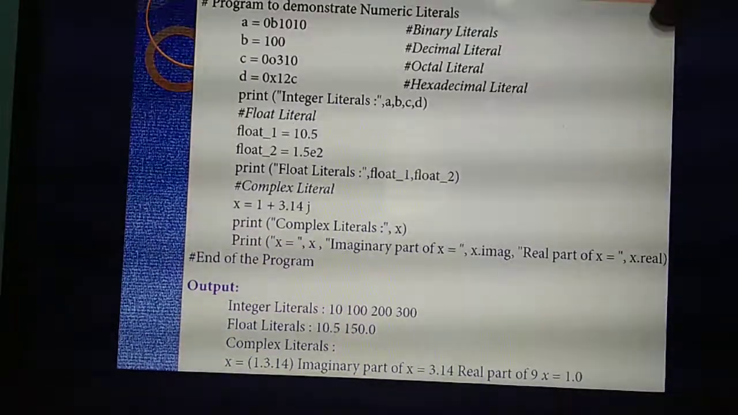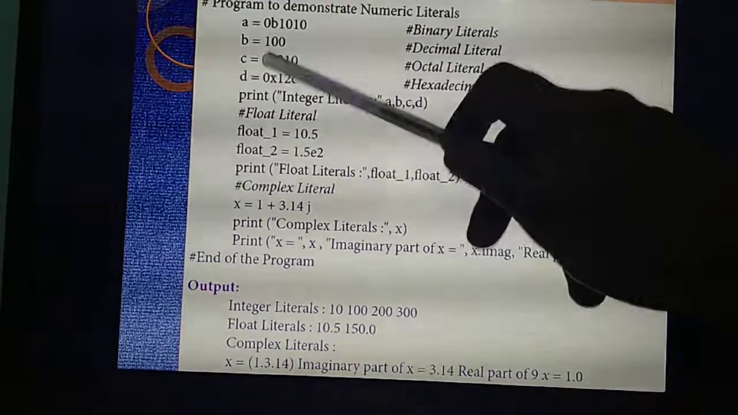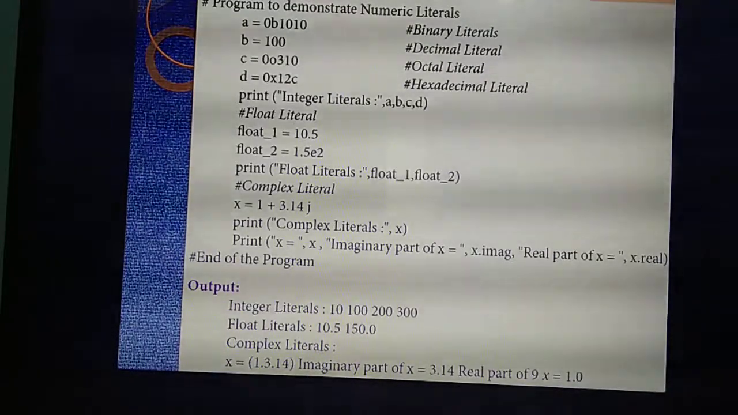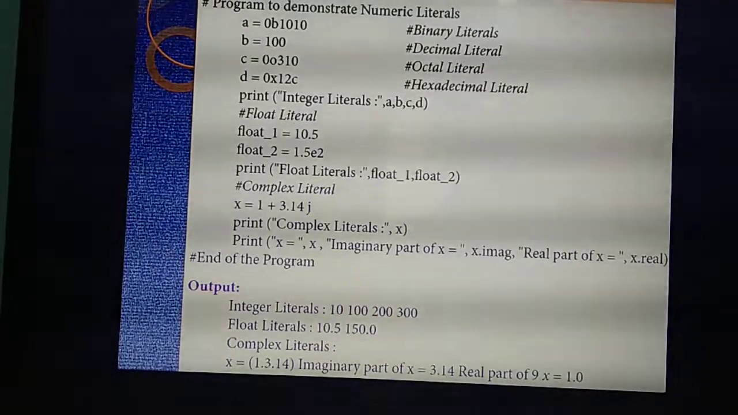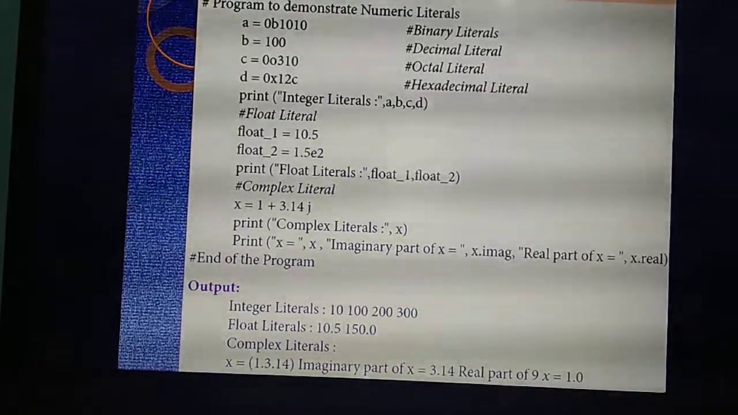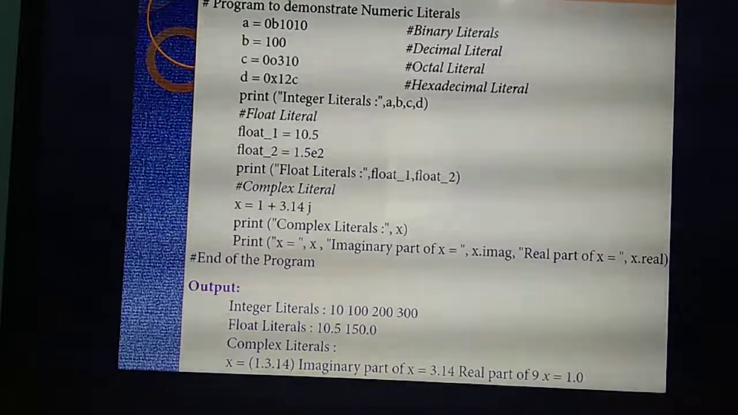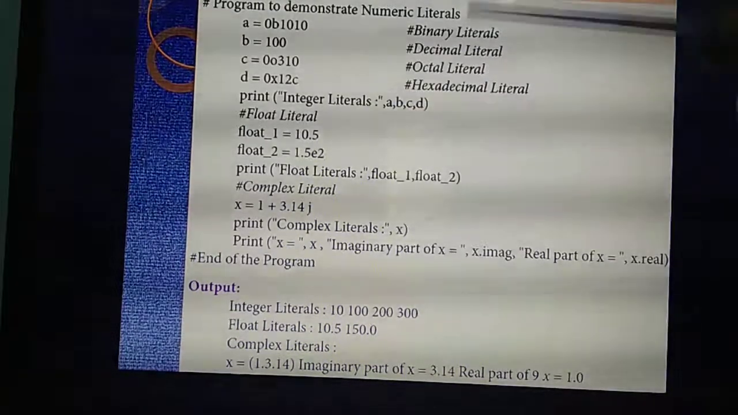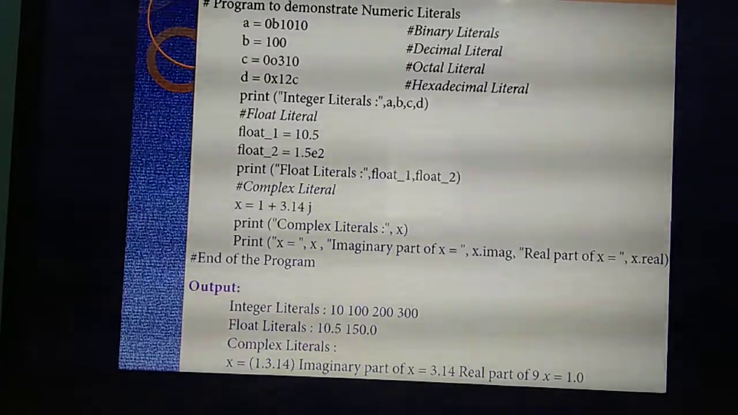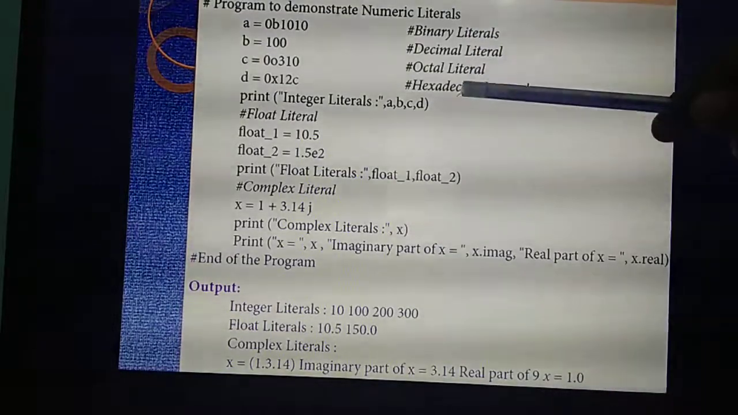Next, how do you identify an octal number? The number starts with 0o. The number that starts with 0o, we call it an octal literal. Understand? Next, the number starts with 0x. You have already studied this in 11th standard. The number that starts with 0x, we call a hexadecimal literal. Understand? So here we are declaring 4 literals: binary, decimal, octal, hexadecimal.